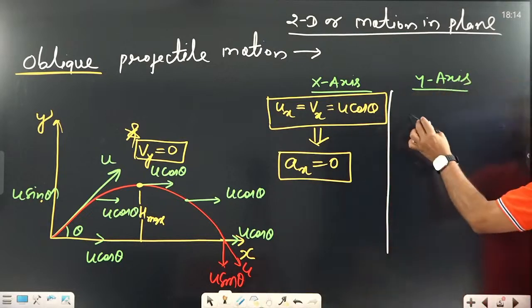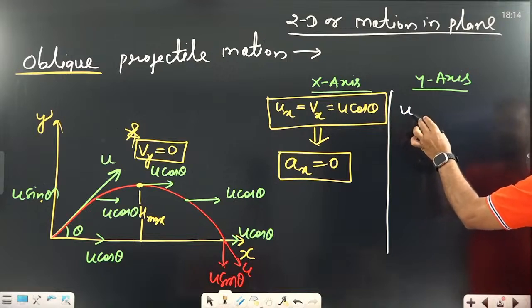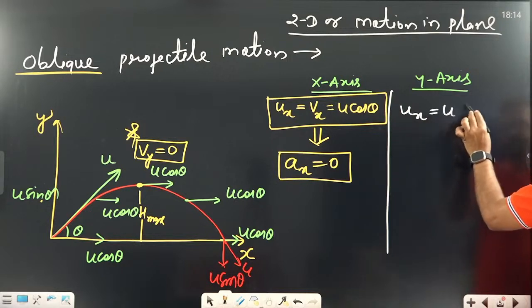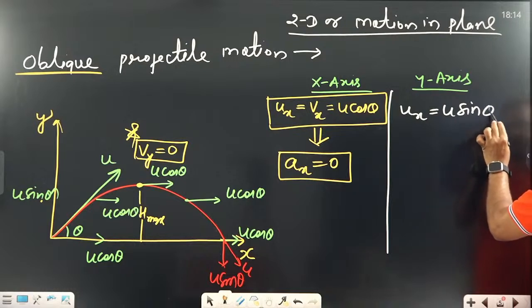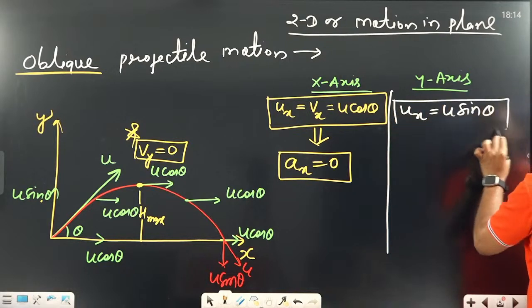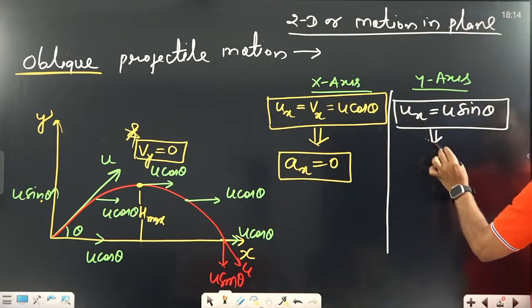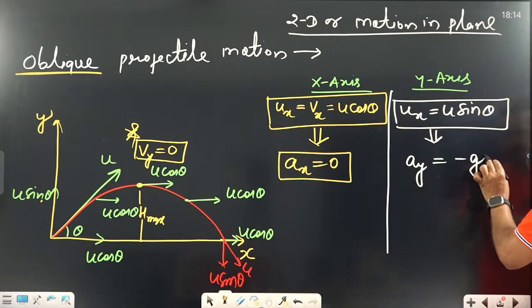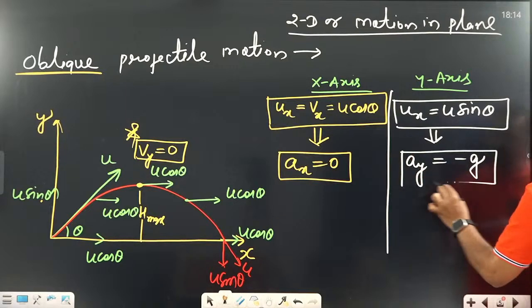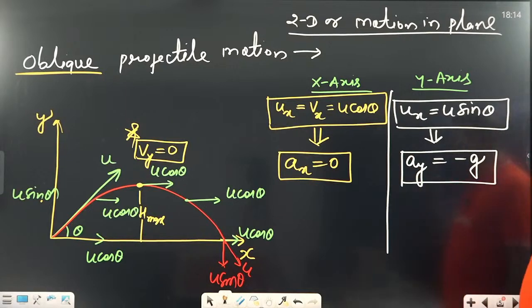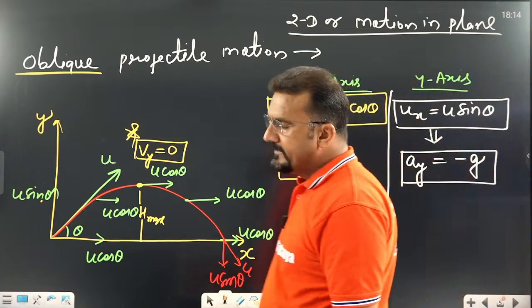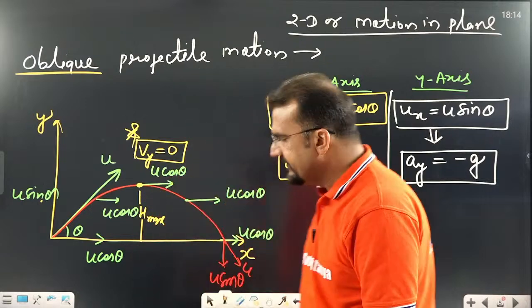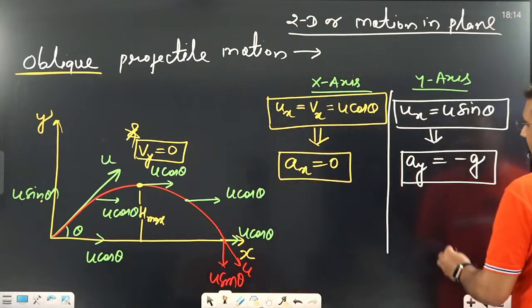So how to remember? Sir, on the y-axis, the initial velocity is u sin theta. But in this one, acceleration is not 0. That's why for acceleration on the y-axis we will use minus g. Why, sir, are you using minus g? Because this is always in the downward direction, and downward direction is taken as negative. Okay, what is the third point?